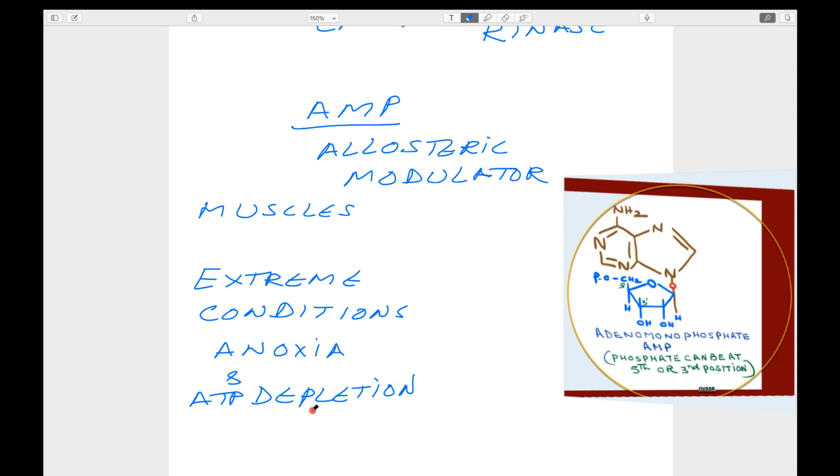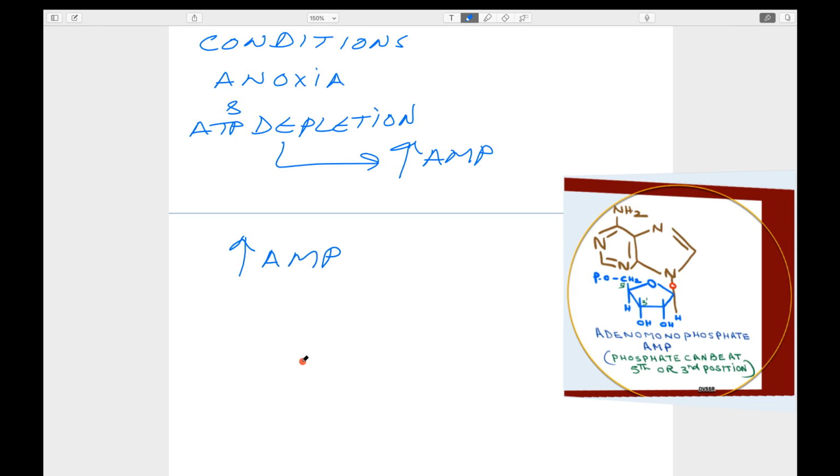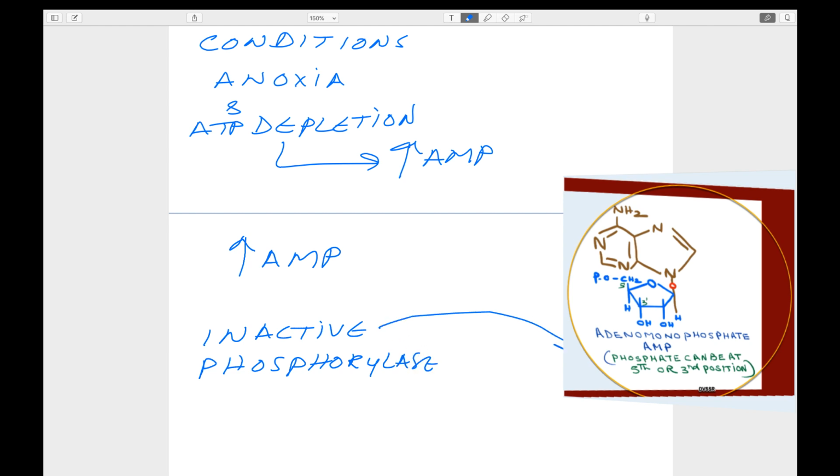In that condition, there is a very high increase of AMP. Once there is a high increase of AMP, what will be the effect? This will act on the phosphorylase enzyme, which is the main enzyme of glycogen metabolism.